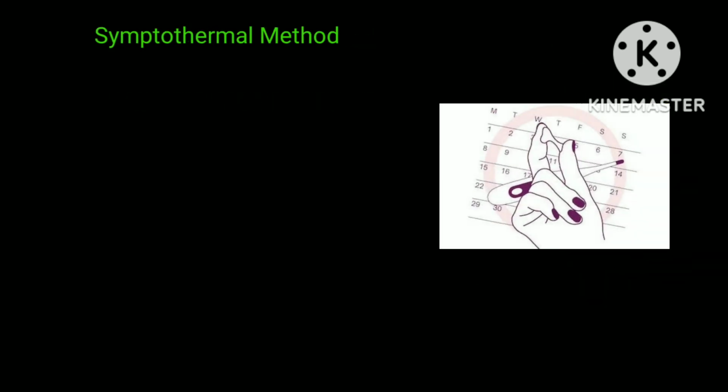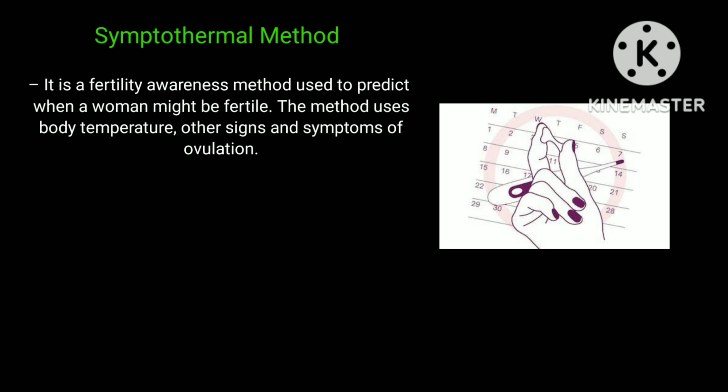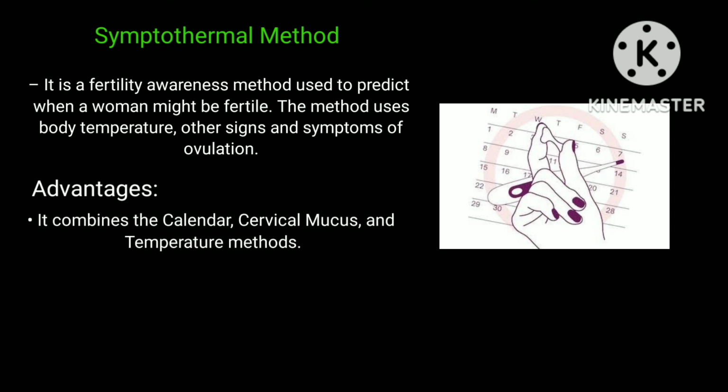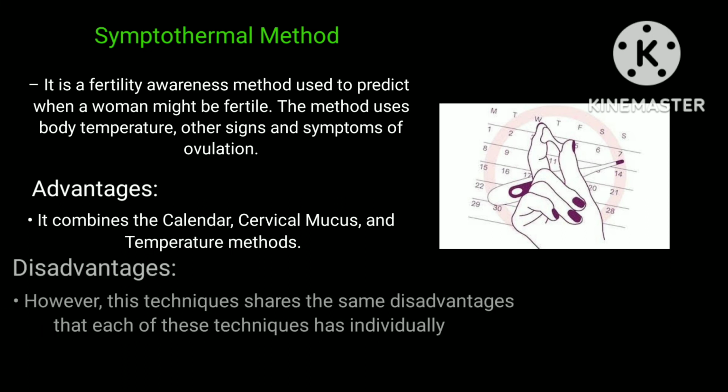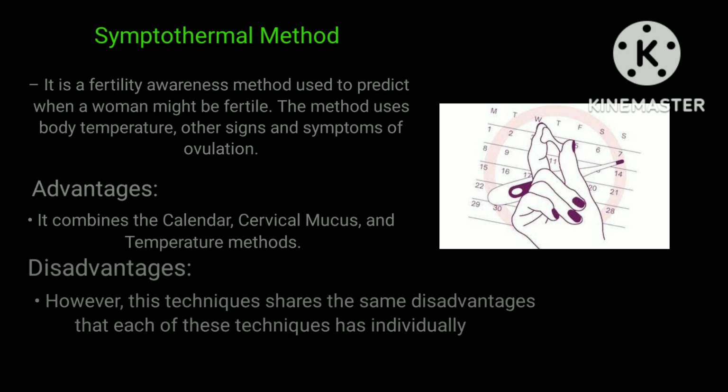Another example of this method is the symptothermal method. It is a fertility awareness method used to predict when a woman might be fertile. The method uses body temperature and other signs and symptoms of ovulation. The advantages of using the symptothermal method are: it combines the calendar, cervical mucus, and temperature methods. However, these techniques share the same disadvantages that each of them has individually.